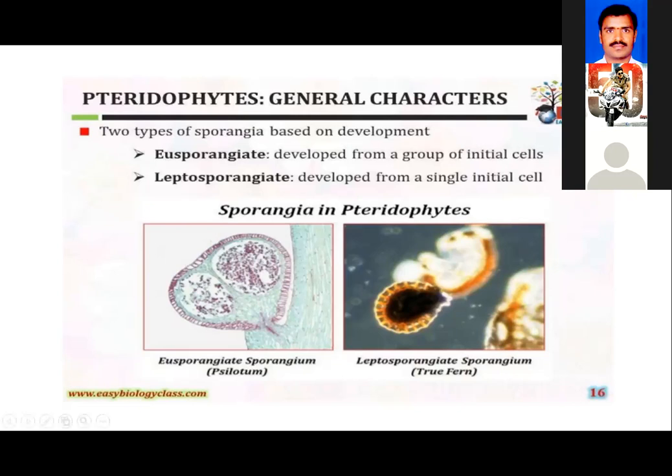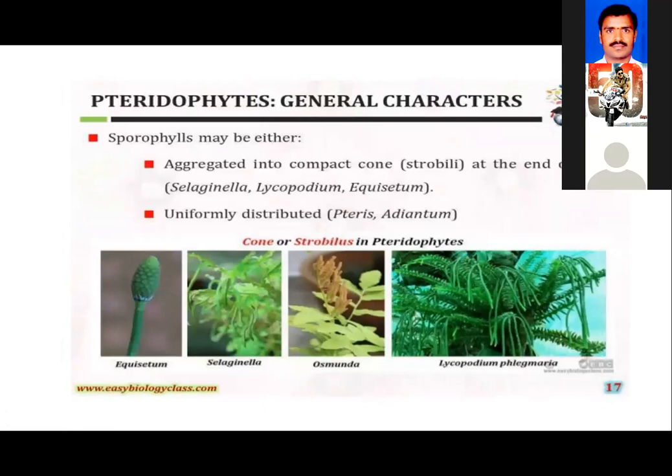So the sporangia developed from only a single cell or single initial is called leptosporangiate development. Suppose the sporangia is developed from many cells, then we call it eusporangiate development. So these two characters are also very, very important from your exam point of view.